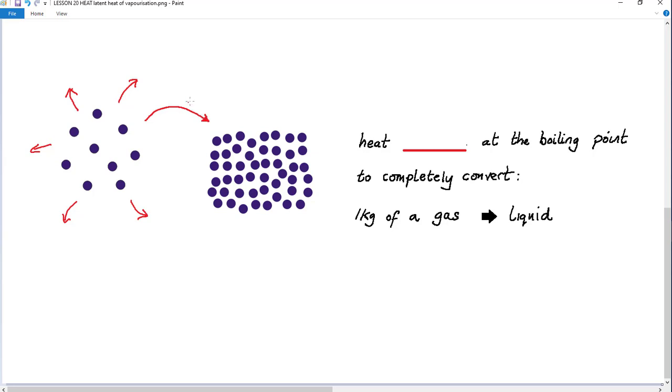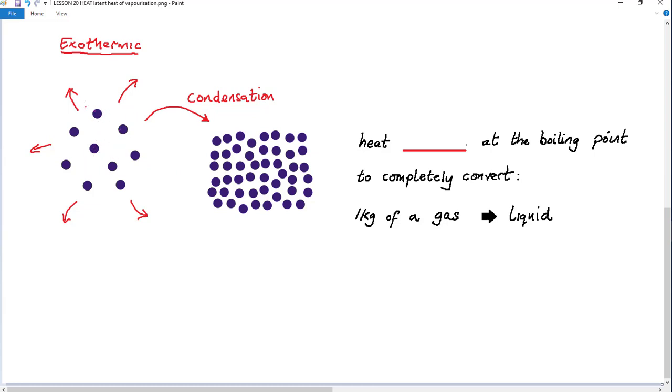That's to say when condensation is occurring, and in this case this process is an exothermic process. So boiling is an endothermic process, a term from chemistry, and condensation is an exothermic process. That's to say heat is given out. It's the same heat that is taken in to help the liquid completely evaporate.